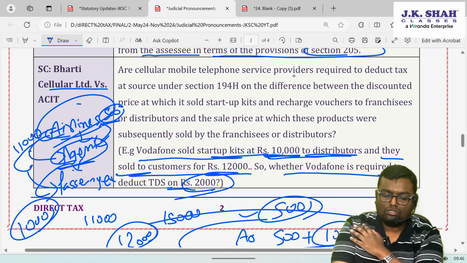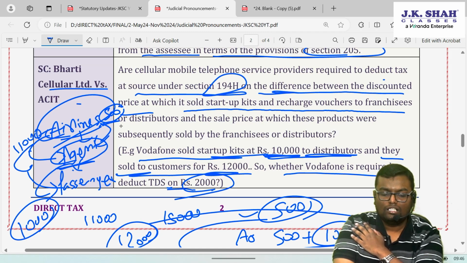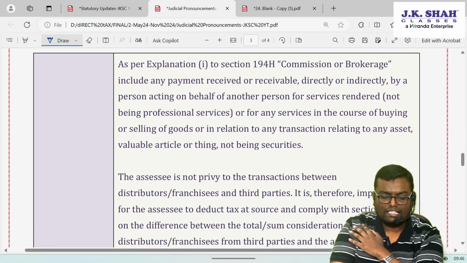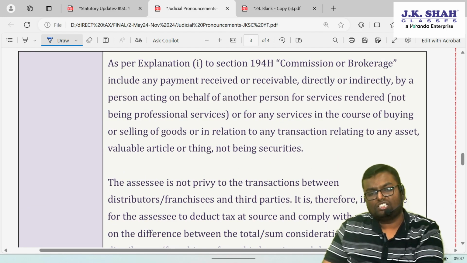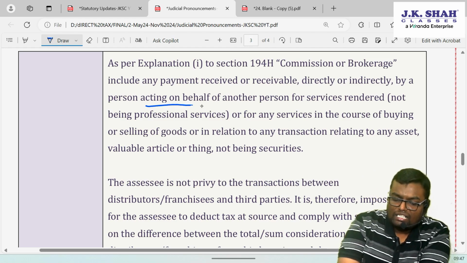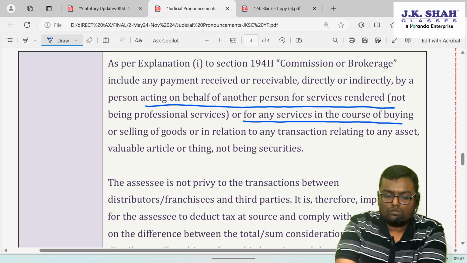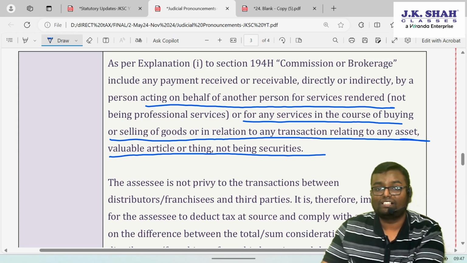Is a cellular mobile telephone operator required to deduct TDS under 194H on the difference between the discounted price at which it sold the startup kit, recharge coupons etc. to franchisees or distributors, and the higher sale price? The answer came that no, it is not supposed to deduct TDS. Why? As per the explanation to section 194H, commission or brokerage includes any payment received or receivable directly or indirectly by a person acting on behalf of another person for services rendered or for any services in the course of buying or selling goods, or in relation to any transaction relating to an asset, valuable article, not being securities.